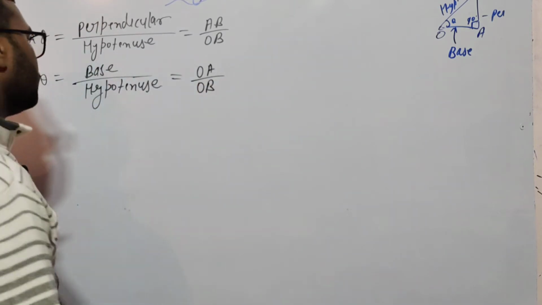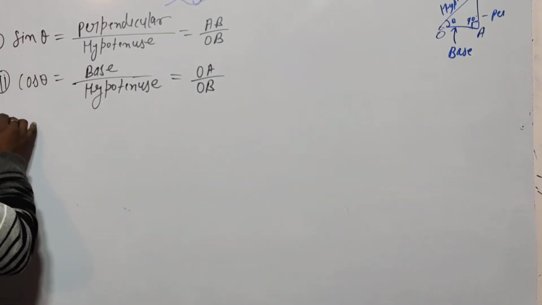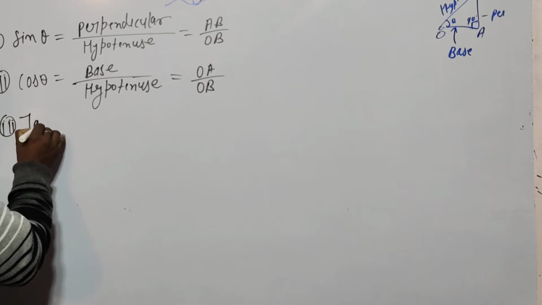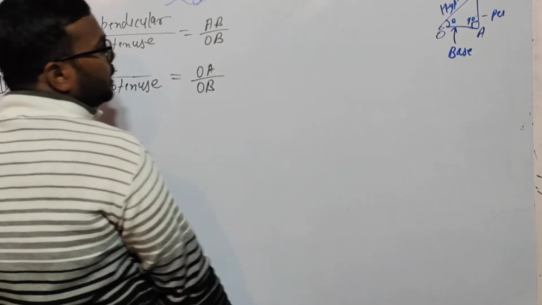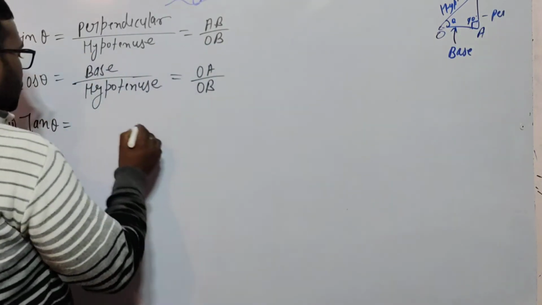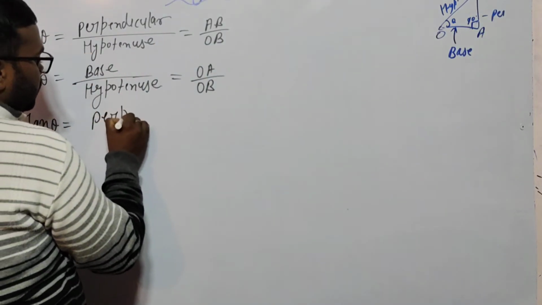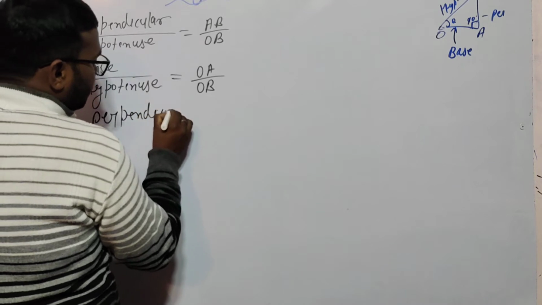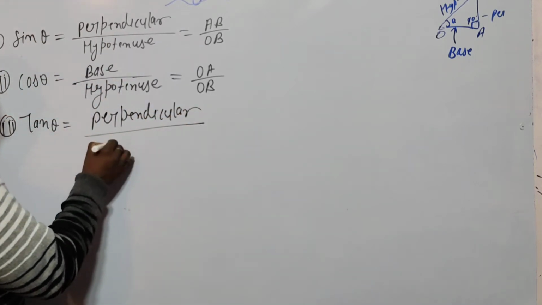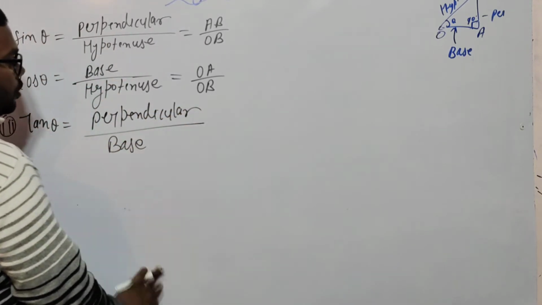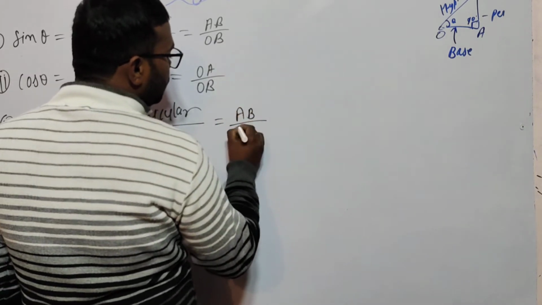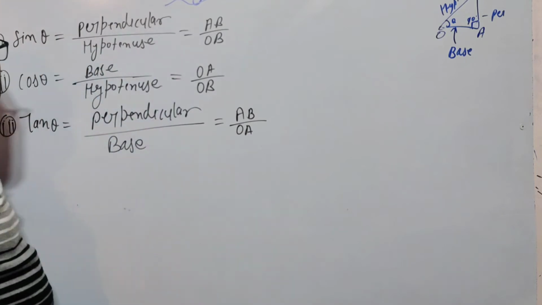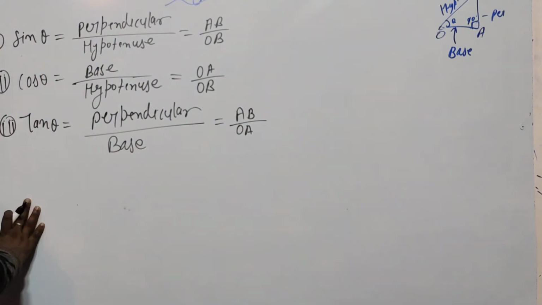Now the third one is tan theta. Tan theta means perpendicular upon base. The perpendicular is AB and the base is OA. Any problem? This is your third.